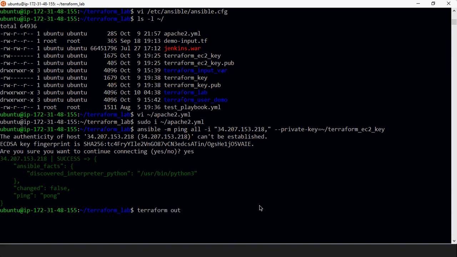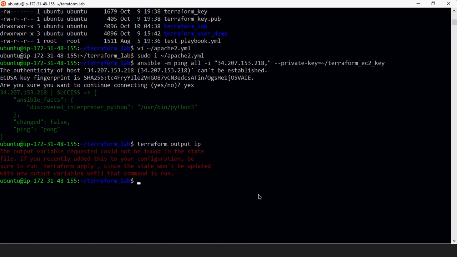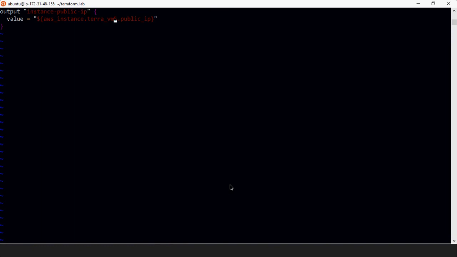Terraform output. Okay, let's see what is wrong with this.